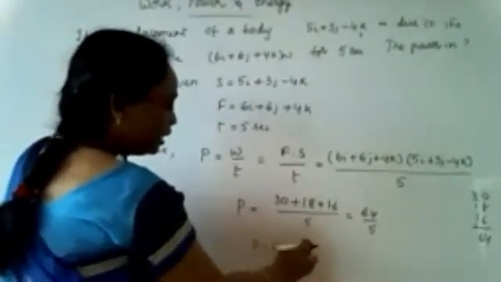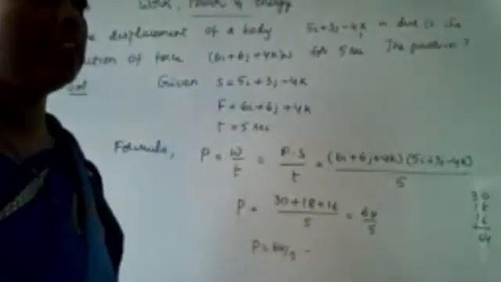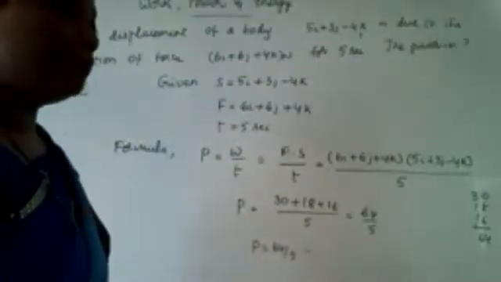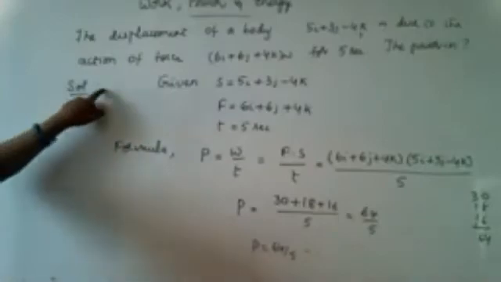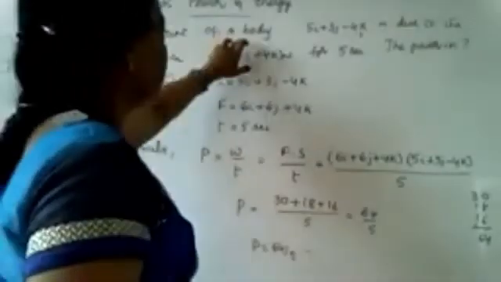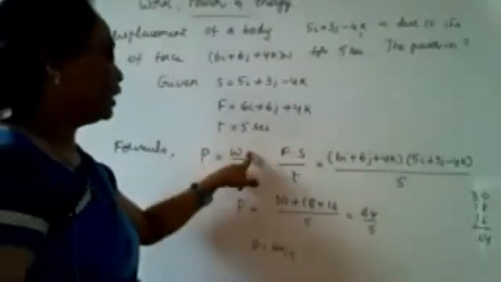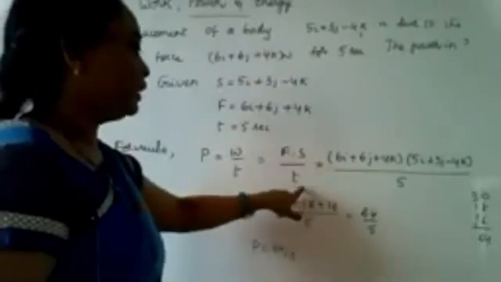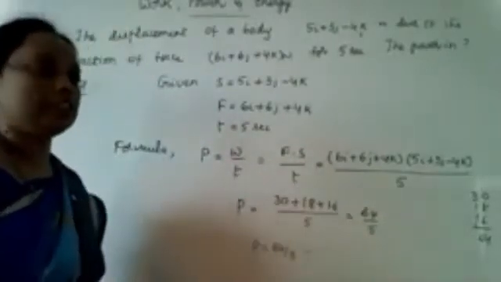So that is the answer. Okay. So when the displacement is given and force is given, then P is equal to W by T, the simplest formula, and the work W can be written as F dot S, divided by T. Substituting, we get 64 by 5 as the answer.